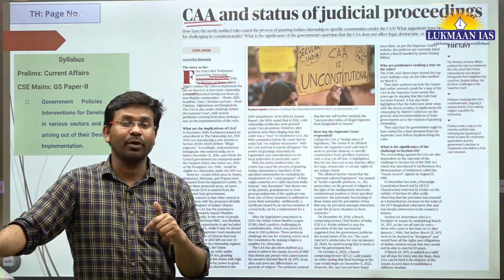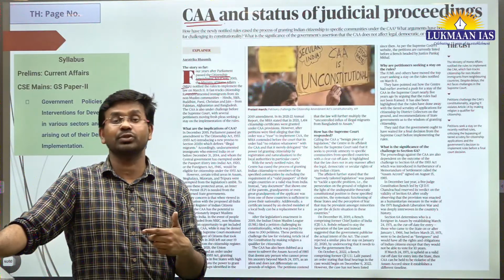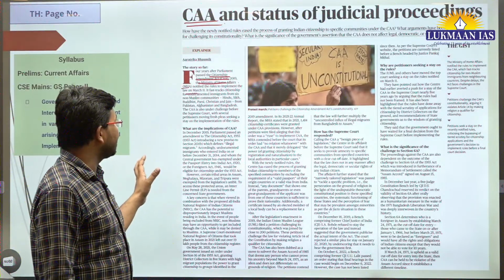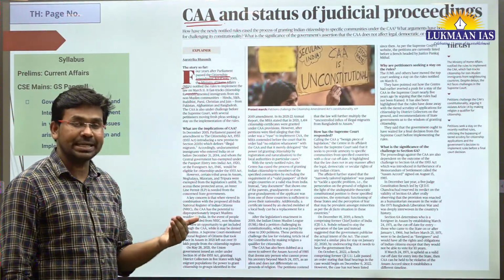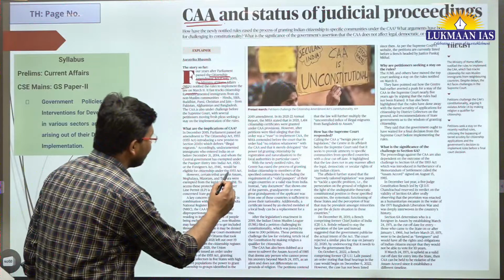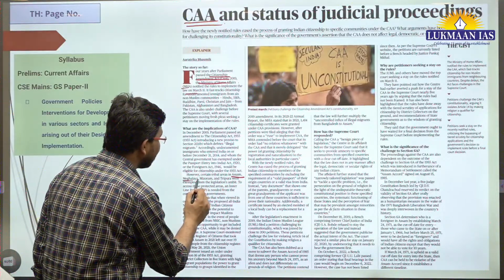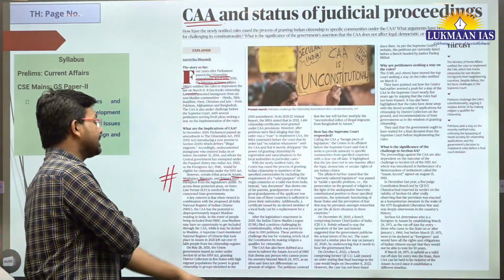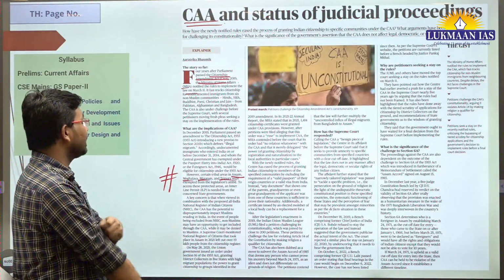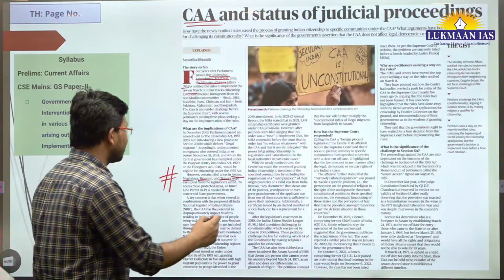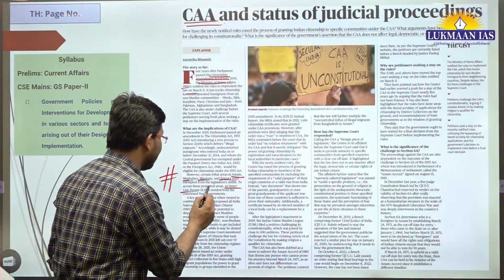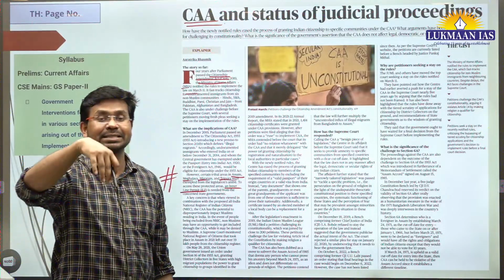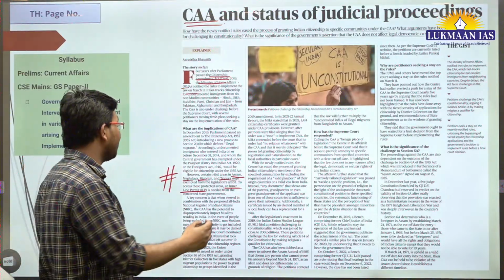2019. Apart from this, there are various other provisions in this particular act. Basically, there are a few states in India, for example Assam, Meghalaya, Mizoram and Tripura. In these states, the government has created something known as the inner line permit. If people want to go to certain areas in these states, they need an inner line permit.